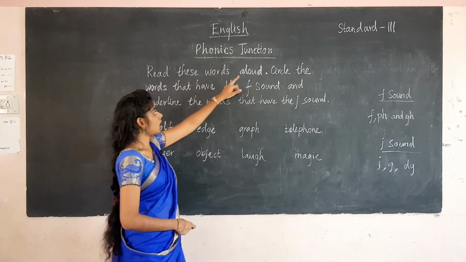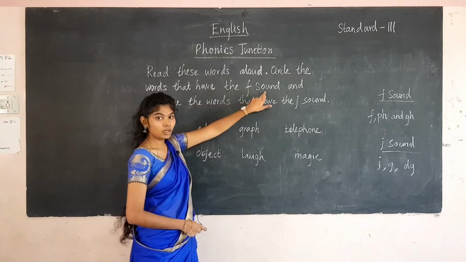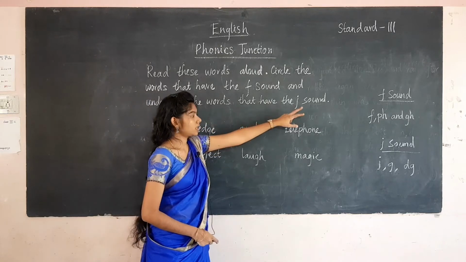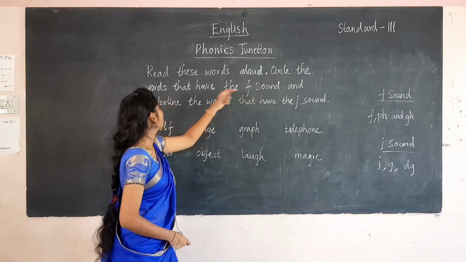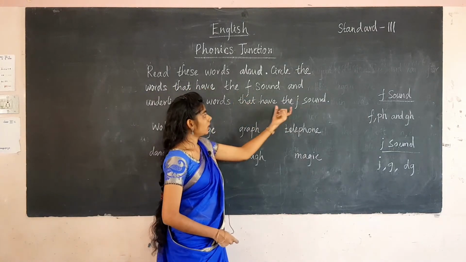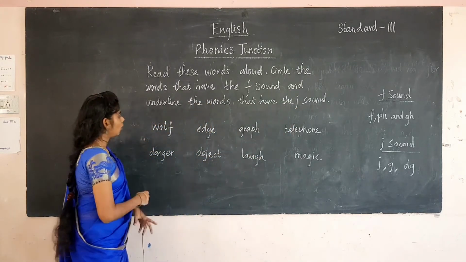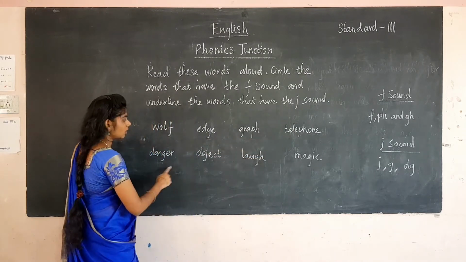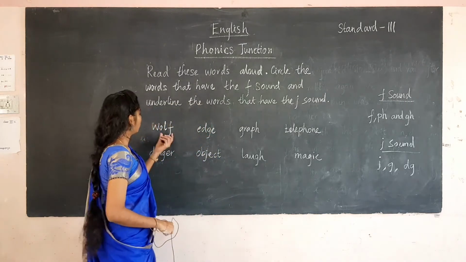Read these words aloud. Circle the words that have the F sound and underline the words that have the J sound. We are going to find the F sound and the J sound. If it is the F sound, we are going to circle it, and we are going to underline the word where the J sound comes. So see the words given here: wolf, edge, graph, telephone, danger, object, laugh, magic. We are going to read it aloud.